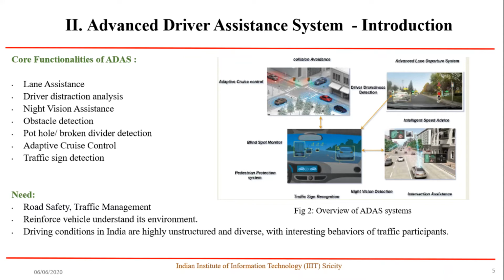The main idea or the goal is to make the vehicle understand its environment and have a complete visual perception about the immediate neighborhood and the external road traffic scenarios. And also, these systems will be capable of handling and addressing highly unstructured and diverse traffic scenarios with different and diverse driving patterns of the traffic participants.